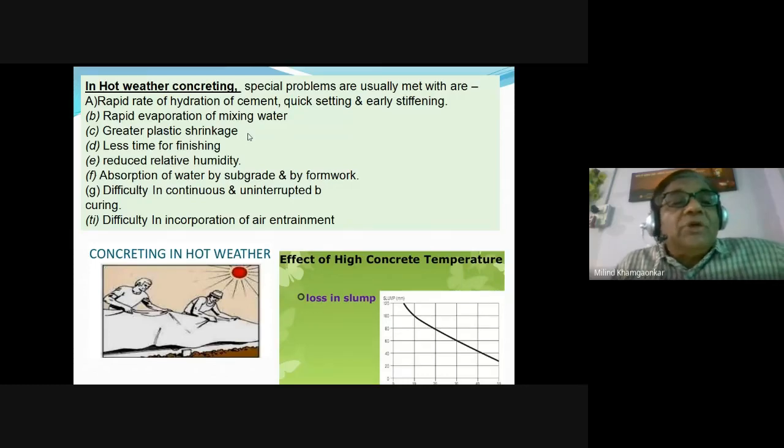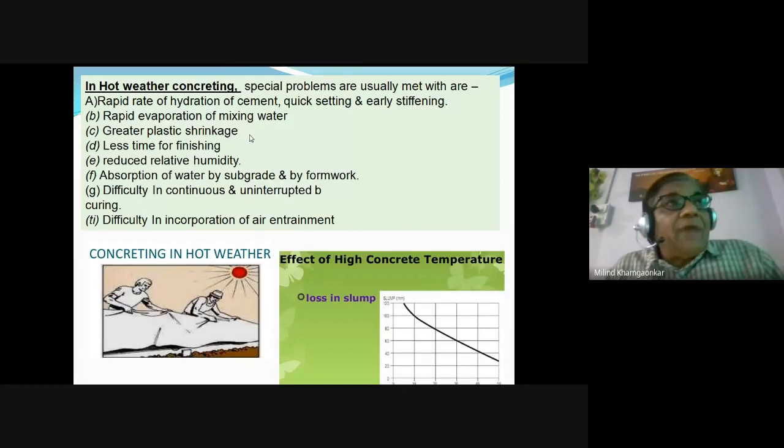Due to this uneven plastic shrinkage, there are shrinkage cracks on the surface of the concrete. As you all know, these cracks are harmful from the strength as well as durability point of view.